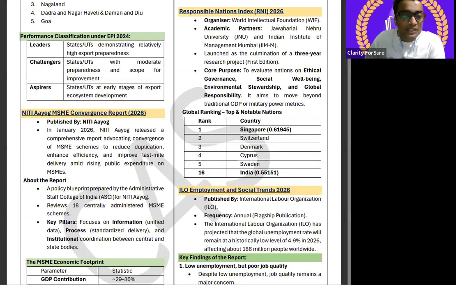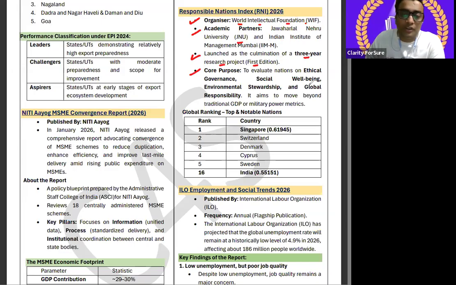Let's start the discussion. It's about the Responsible Nations Index RNI 2026. The organizer is important for your understanding: the organizer is World Intellectual Foundation, that is WIF, the organizer of this Responsible Nations Index, right? Nothing much is important. Academic partners, you can read: JNU, that is Jawaharlal Nehru University, and IIM Mumbai. Is it clear? Indian Institute of Management Mumbai. Launched as the culmination of a 3-year research project, first edition.